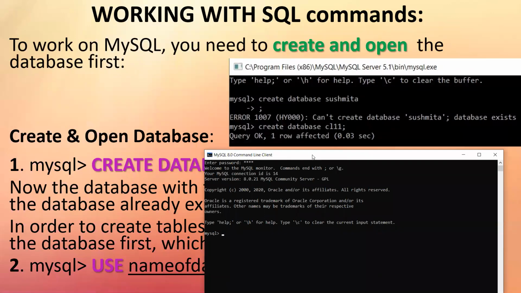Ma'am, is Python a more effective language or SQL? The purpose is completely different. Python is a complete language in which you can develop a website, games, and so many things. Python is a computer language. SQL is just a language which is used to interact with your database. The purpose is completely different.